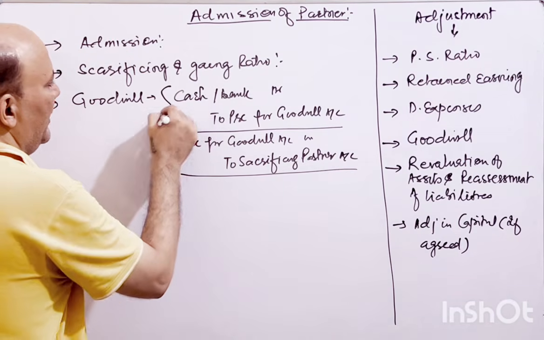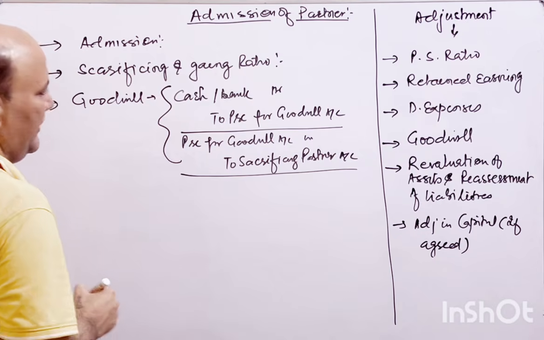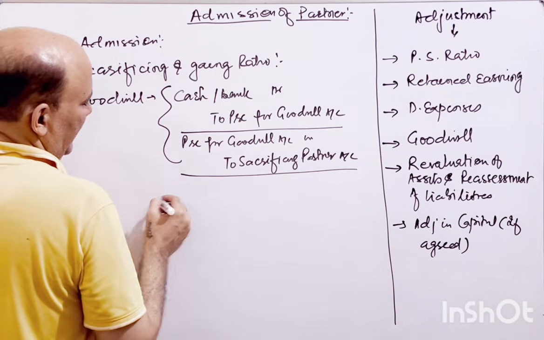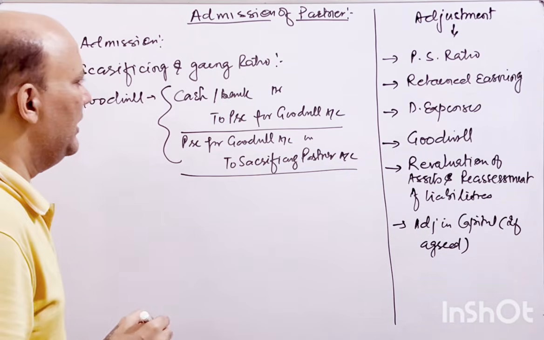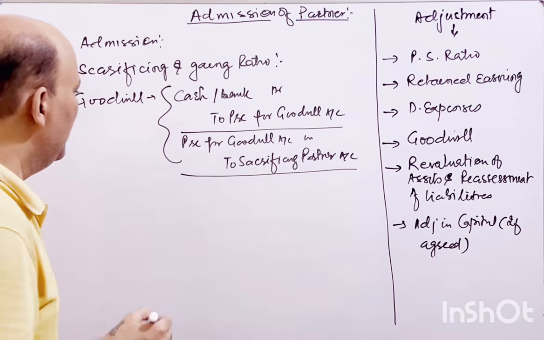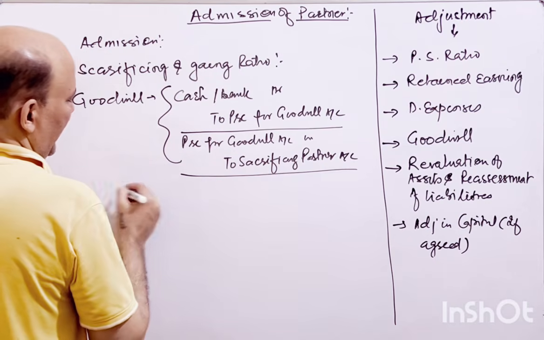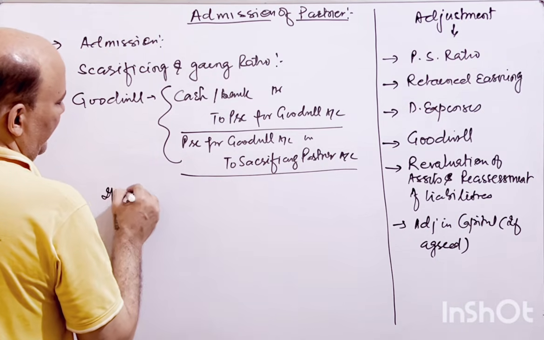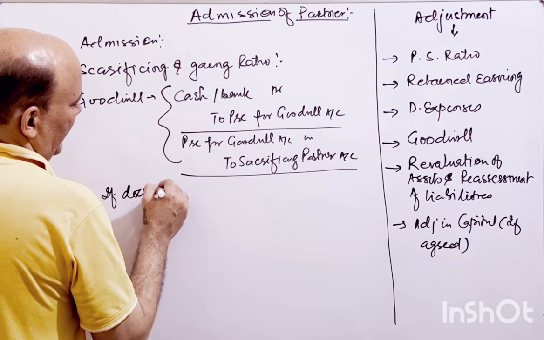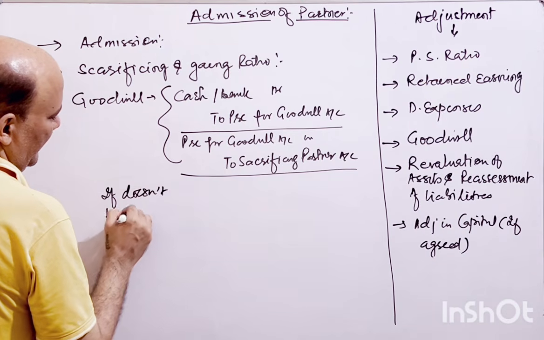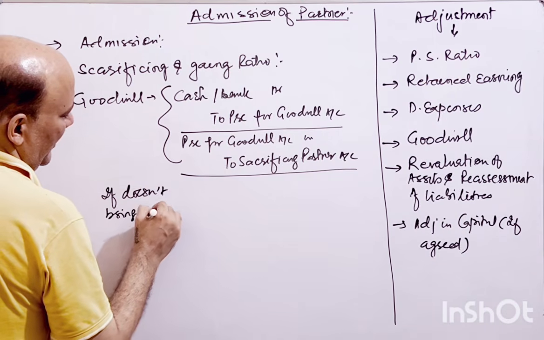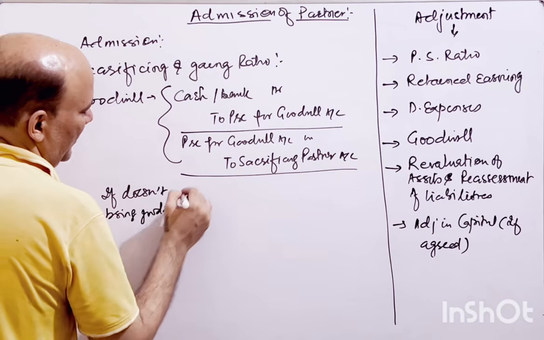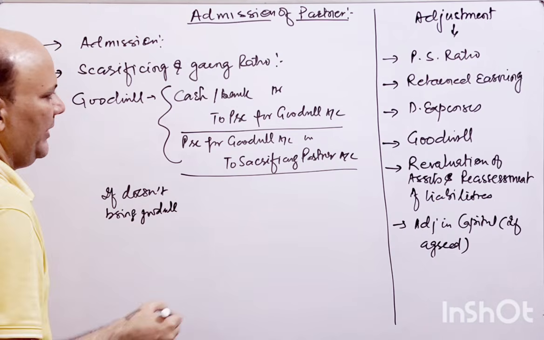So if he is bringing goodwill, that is one case. And if he doesn't bring goodwill, what will be the entry?